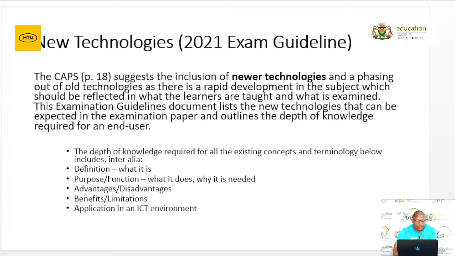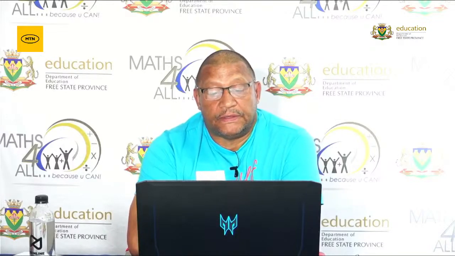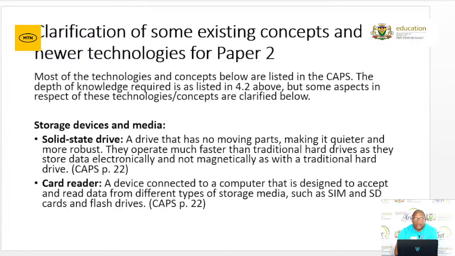You have to be able to list the advantages and disadvantages, the benefits. Now, in terms of these new technologies for paper 2, there is some clarification that we need to do. Most of the technology and concepts are listed in the CAPS document, and it covers the following.